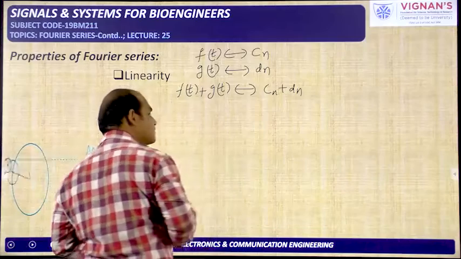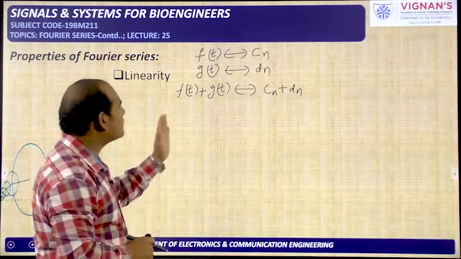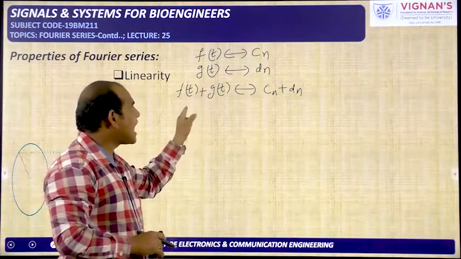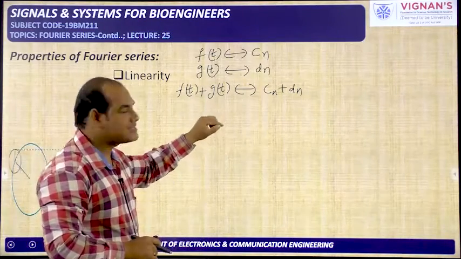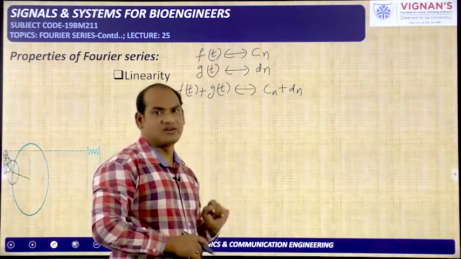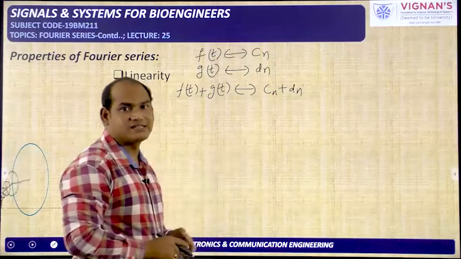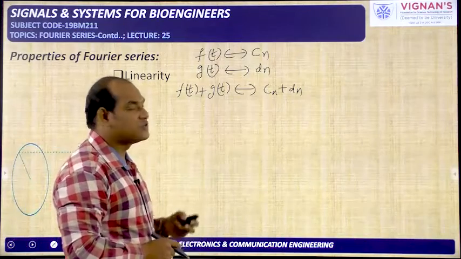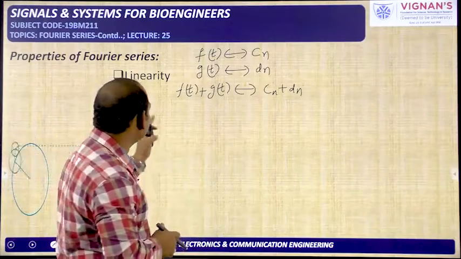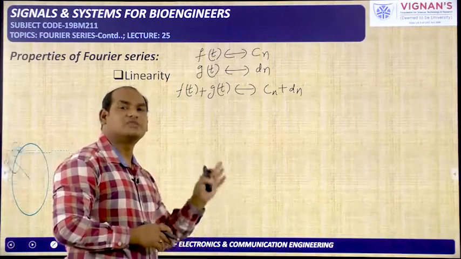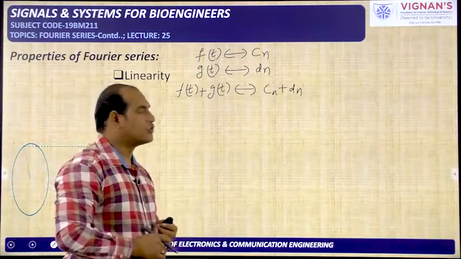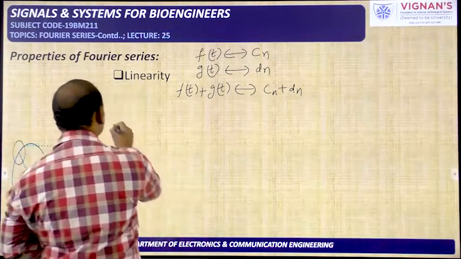Then what is the exponential Fourier series of the signal f of t plus g of t? F of t plus g of t is another signal, and that is having the Fourier series coefficient as the summation of the Fourier series coefficients of the signals f of t and g of t. Okay, it is like the linear system we discussed in our first unit. Here linearity property is there for the Fourier series, not only for the Fourier series, for the Fourier transform, Z transform, Laplace transform, for all the transforms it is valid. Okay, so now we will see the proof for this one.